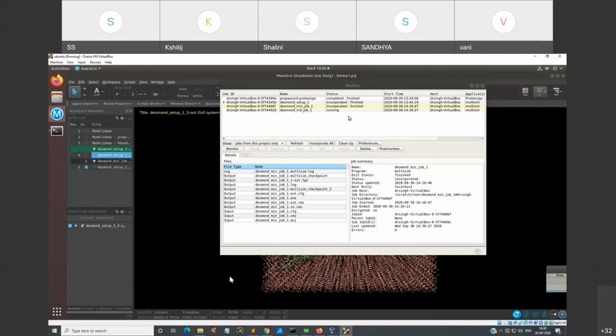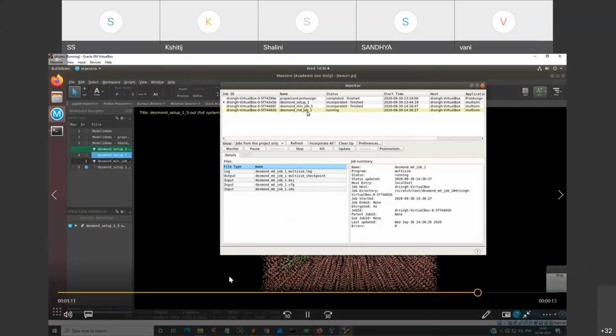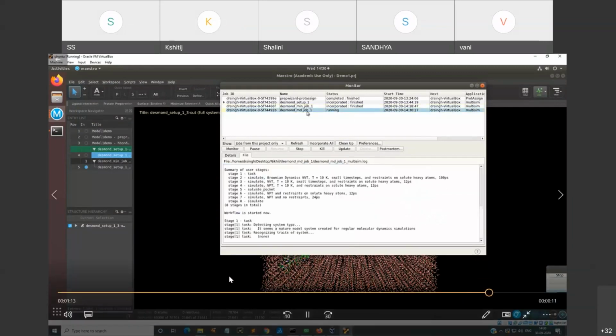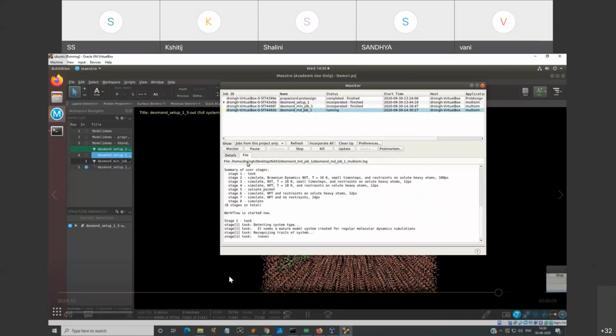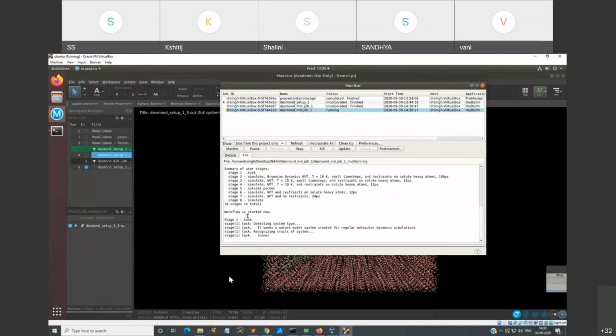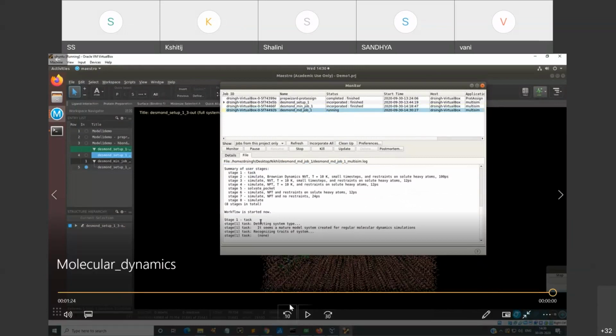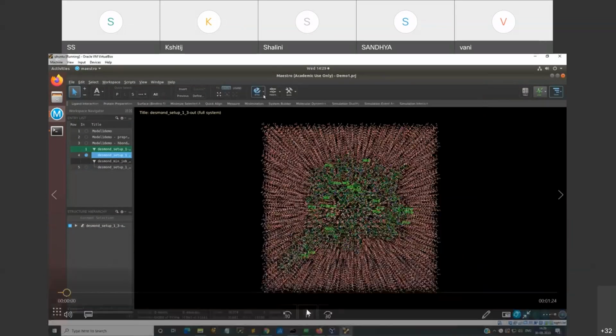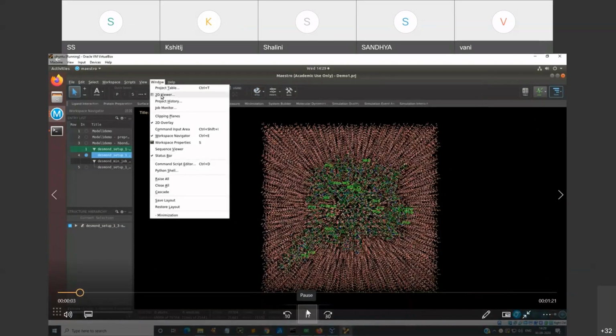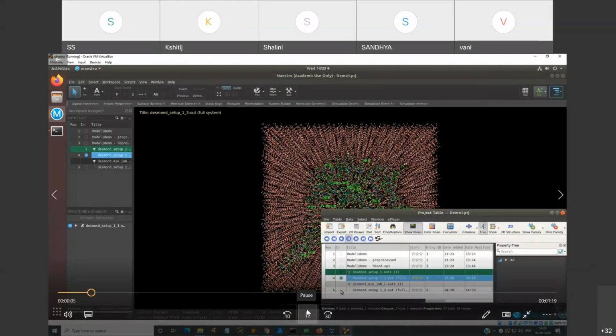Whether you want for 50 nanosecond, 100, 200, 500, 1000 nanosecond, that is your 1 microsecond simulation, the process will start, and it will show all the spatial restraint, the solvation, the heavy atoms incorporation, and the partial restraints, the calculation of your distance energy, etc.